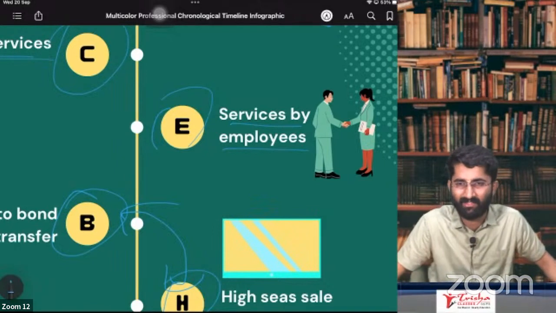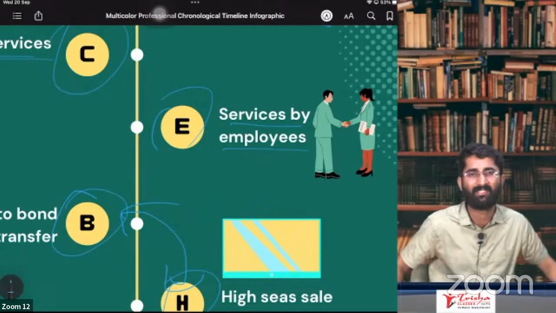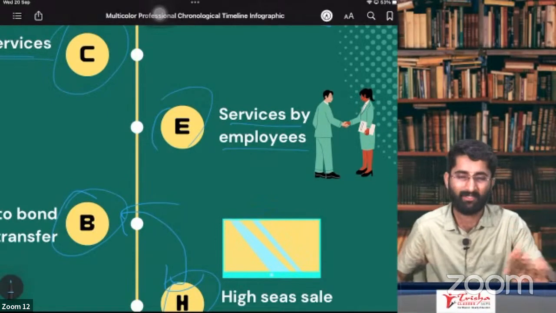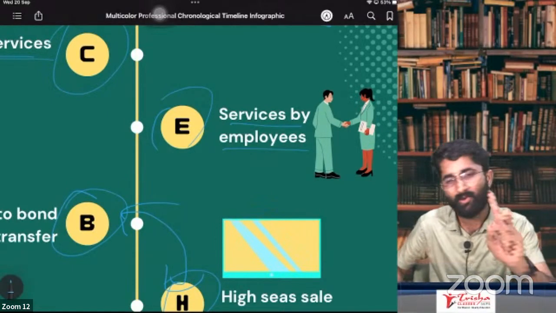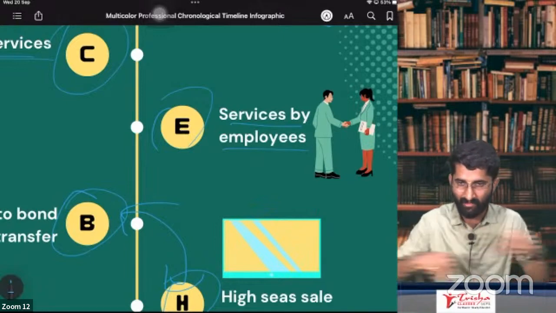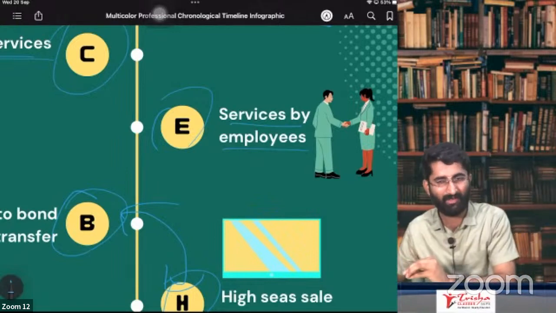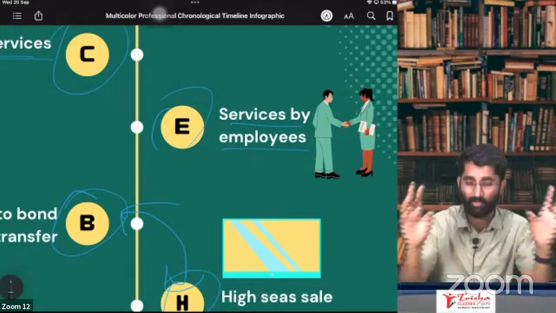Because they are giving service to the employer. That's why the government told employees, don't worry, we are not including your services in the service. So you are neither doing supply of service nor supply of goods. That's why you are out of GST.